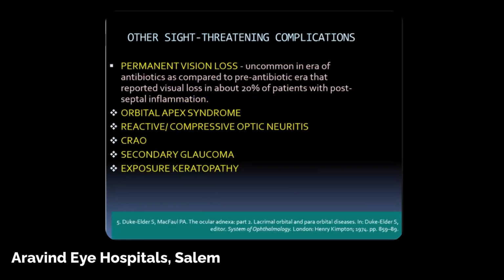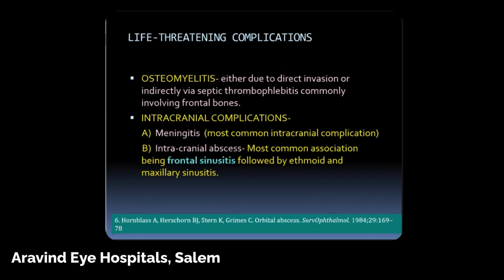Other sight-threatening complications would be permanent visual loss, which is now uncommon because of antibiotics, orbital apex syndrome, and compressive optic neuropathy. Patients can even go for CRAO, CRBO, secondary glaucoma, and exposure keratopathy. So whenever a patient comes with orbital cellulitis, you have to check for these signs.